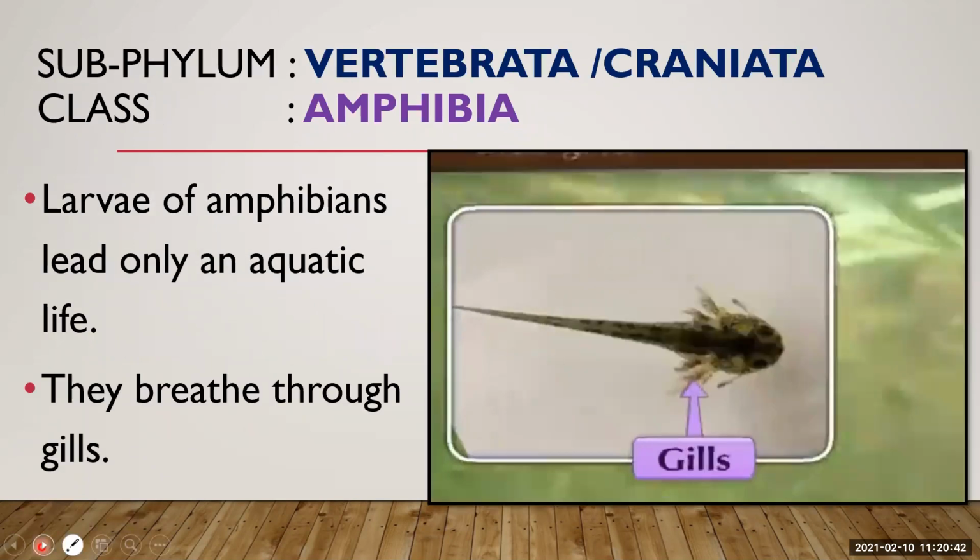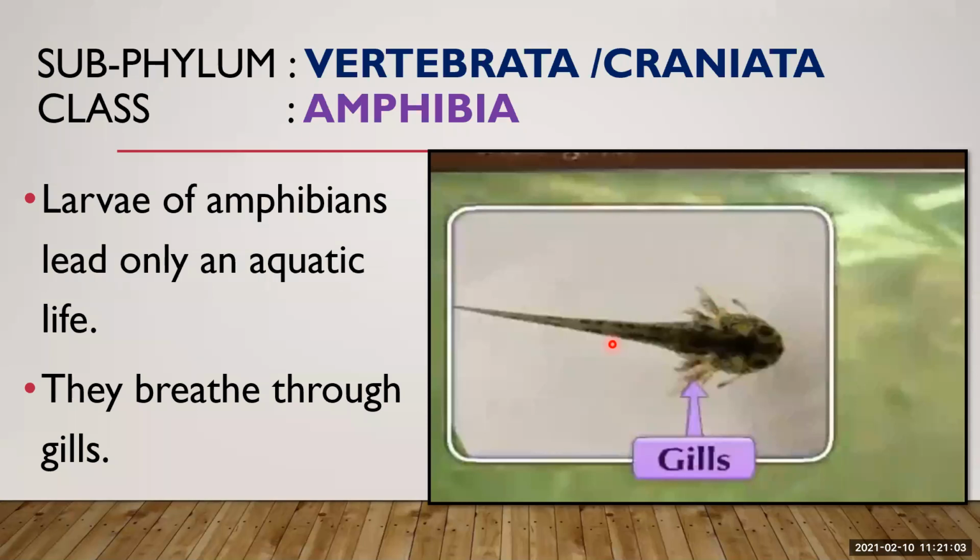Larvae of amphibians lead only an aquatic life. They breathe through gills. See here, larvae of amphibians live their life in water. Why? Because they have gills. What is the function of the gills? The function of the gills is respiration in water.